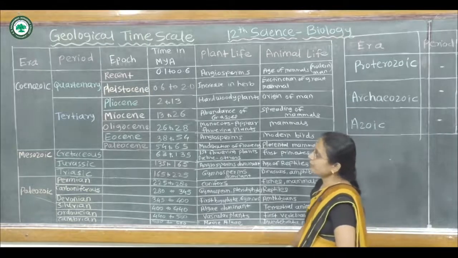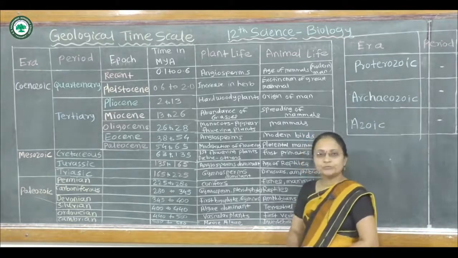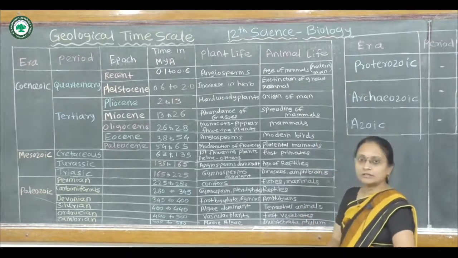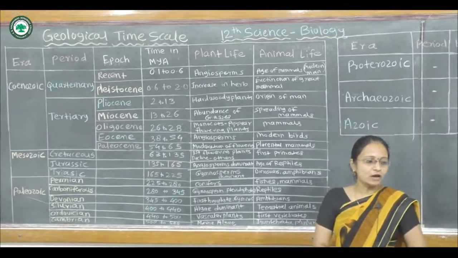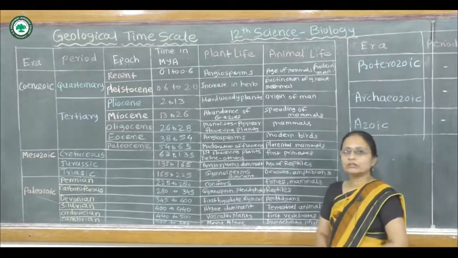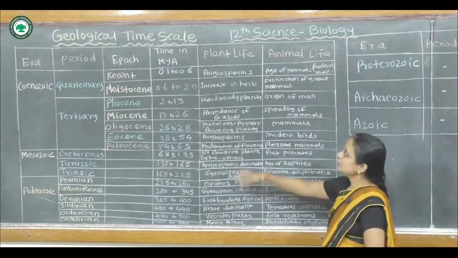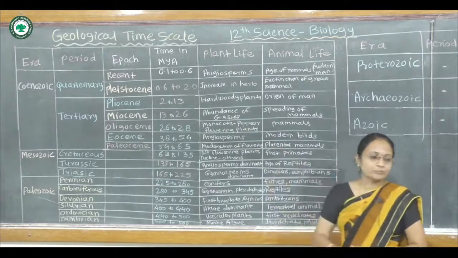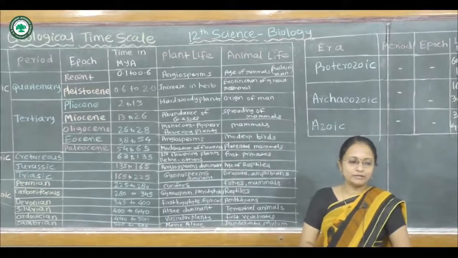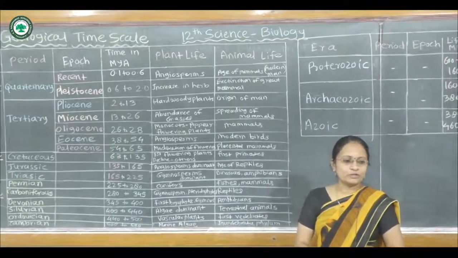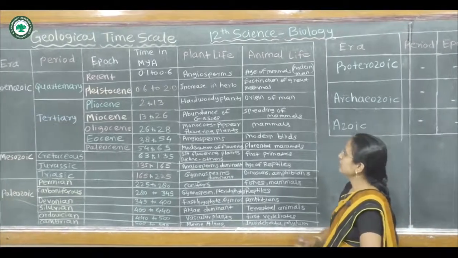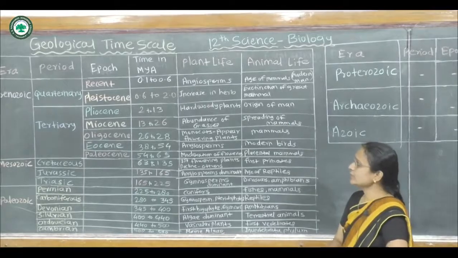The Tertiary period shows the Pliocene. This Pliocene is from 2 million years ago to 13 million years ago, and the plants were hard woody plants, conifers, grassland, bryophytes and monocots. These plants lived in this Pliocene epoch. After that, in animal life, the origin of man takes place here. The evolution of ruminants, horse, camel and elephant happens in this epoch. The next is the Miocene.